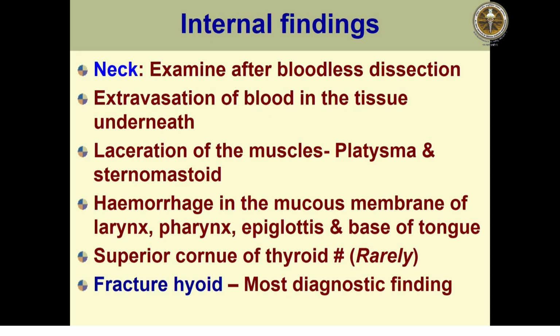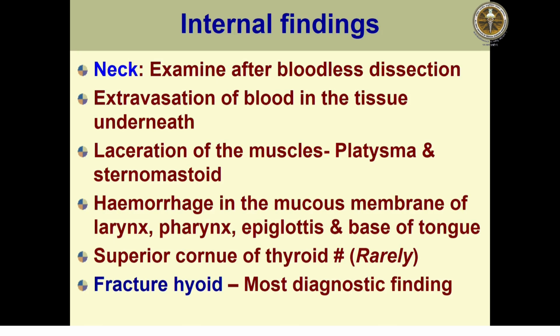On neck dissection there is extravasation of blood in the tissue underneath the bruises as well as the abrasions and nail mark abrasions observed externally. Because of the struggle, there is a chance of laceration of the neck muscles, both the platysma and sternomastoid muscles.